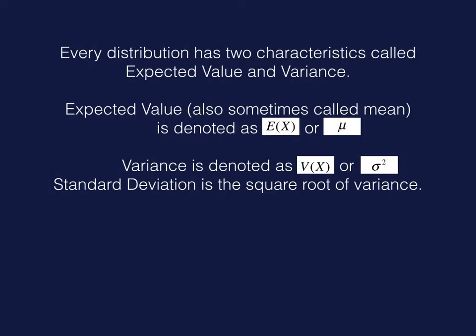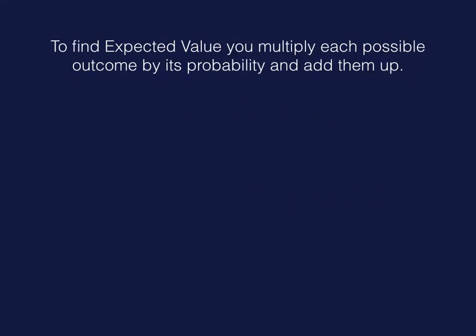Welcome to the next video, expected value and variance. These are characteristics of every distribution. They all have a mean and a variance, and it's something that you can calculate based on the probabilities and possible outcomes. The mean is the center of the distribution, and the variance is a measure of how spread out the numbers are. So let's see how it's done.